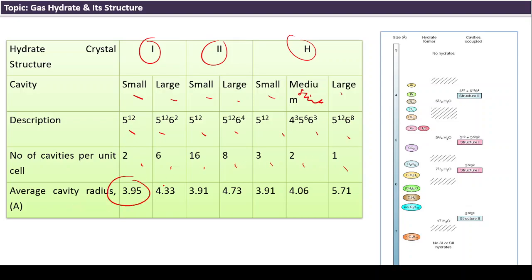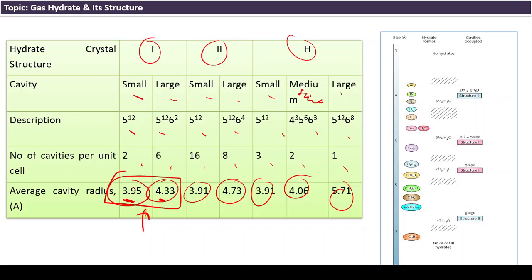There is one more piece of information available here, the average cavity radius in angstrom. For example 3.95 and 4.33. These are the cavity radii that tell which type of molecule should fit in those particular cages.